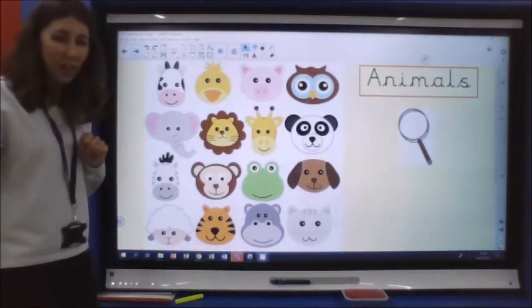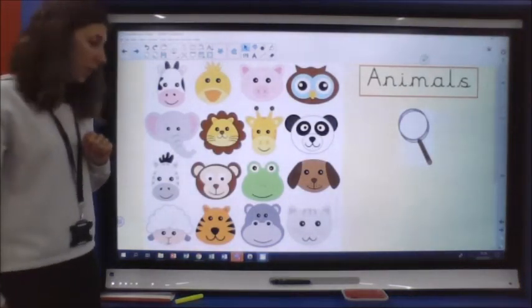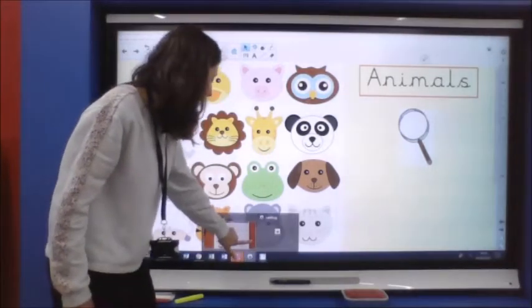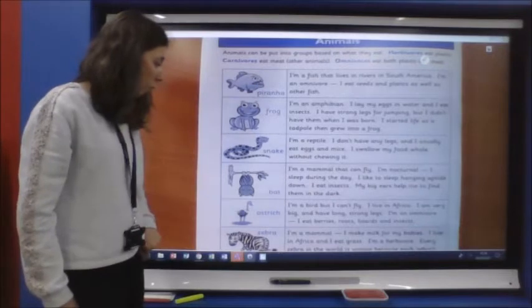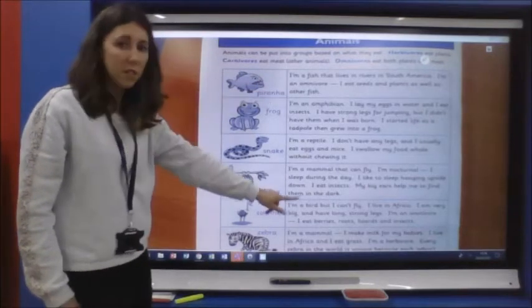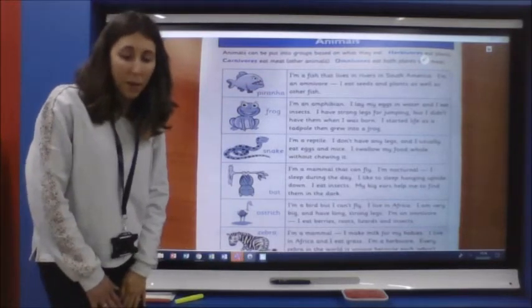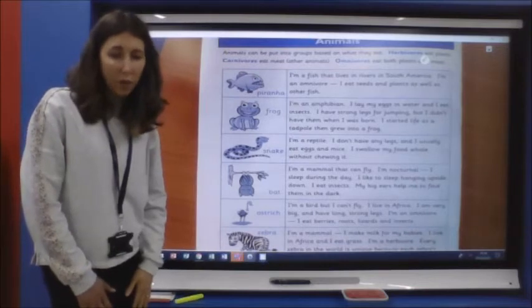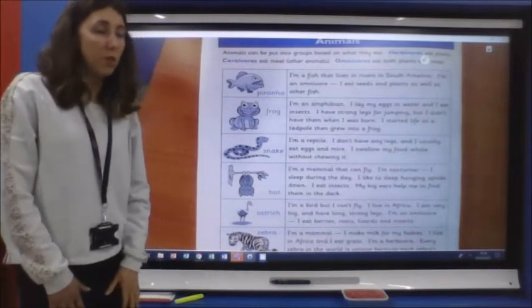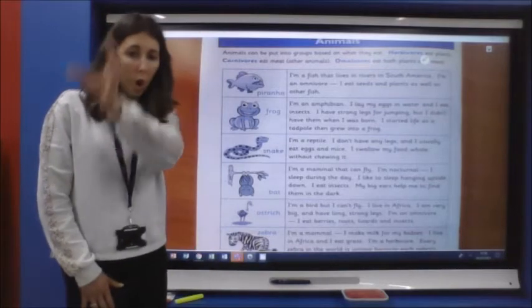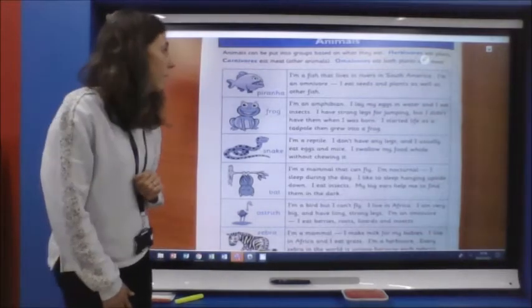Okay, let's look at the kind of animals that we've got in our text today then. So we have got animals down one side, and we've got the text the other. So our information today is organised into paragraphs, but they've laid it out on the page in a table, with columns to match up really nicely.